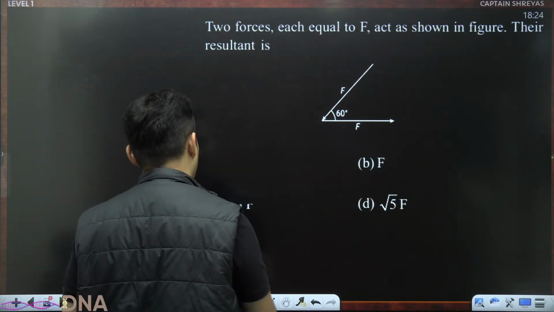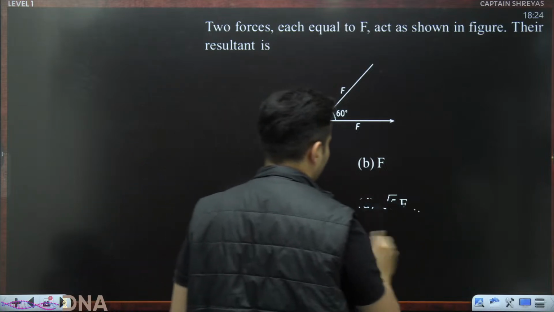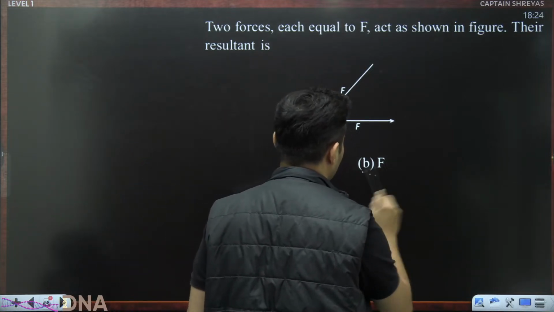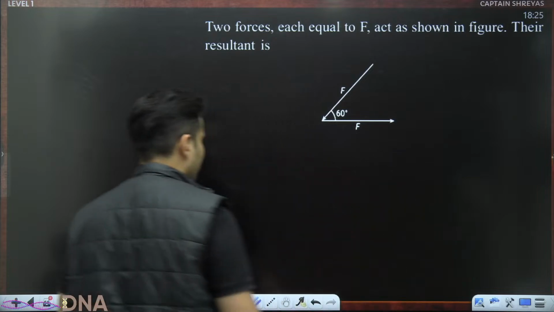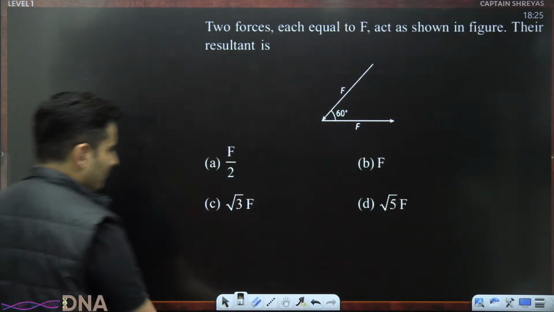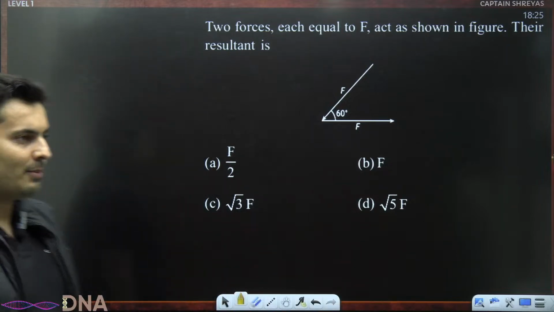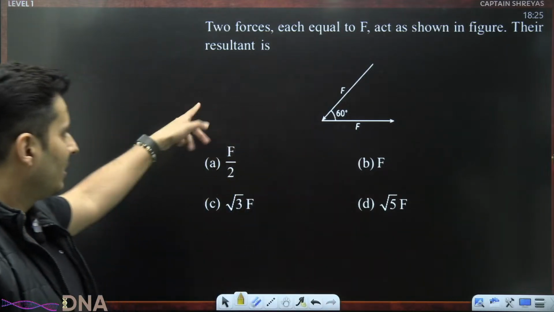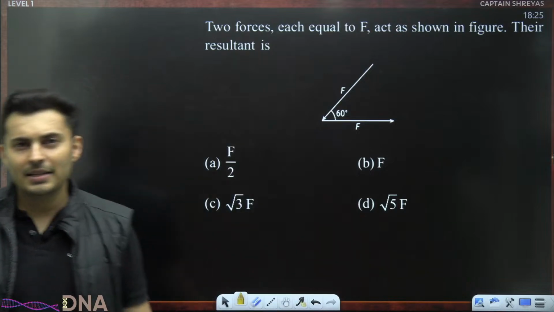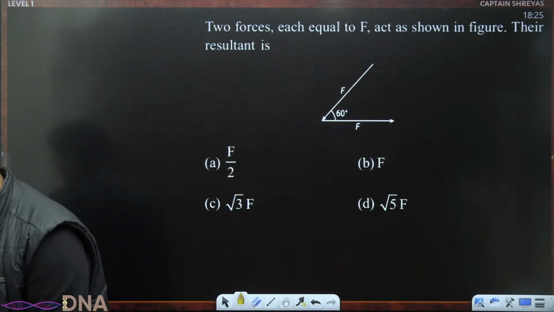Think about it. What should the answer be? I need this space for solving. Two vectors F and F, magnitude wise. You can see the arrows, the directions, and the angles are also mentioned. What do you think is the resultant?